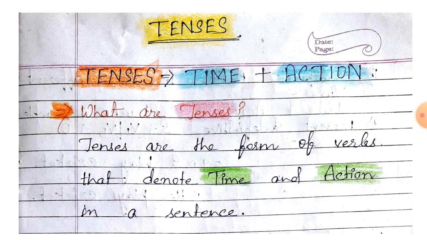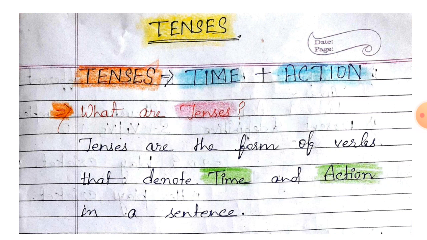Students, first of all, we will discuss what tenses are. Tenses are the forms of verb that denote time and action in a sentence. Now here there are two important points, time and action. We all know, student, that there are three times: present time, past time and future time, and there are different types of action. We will read.